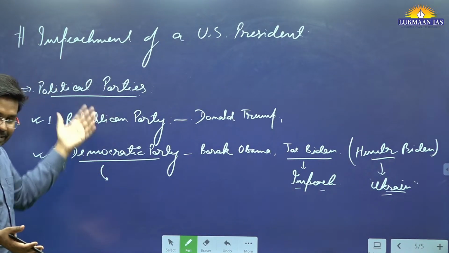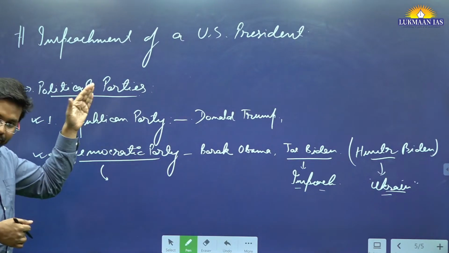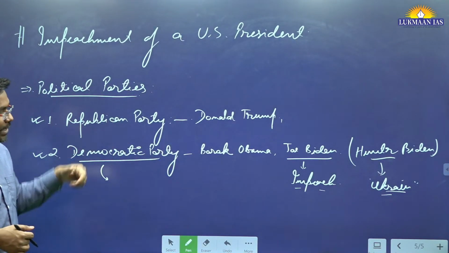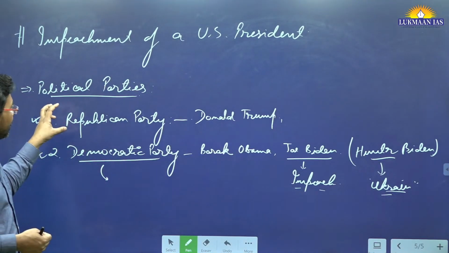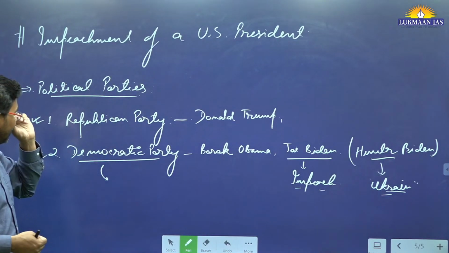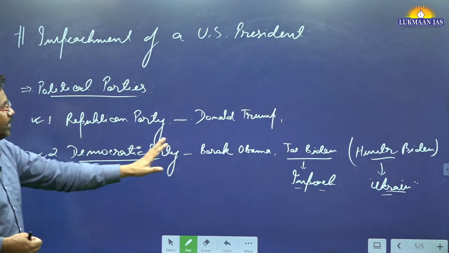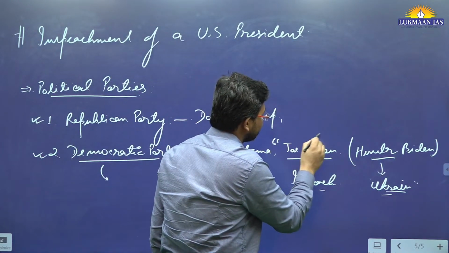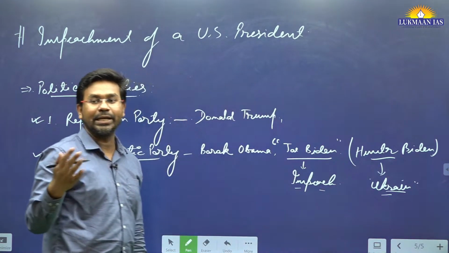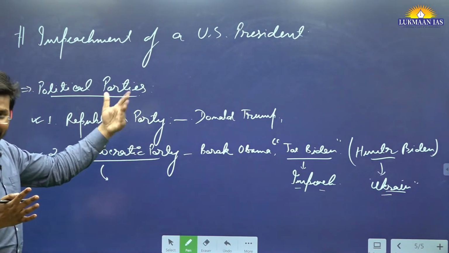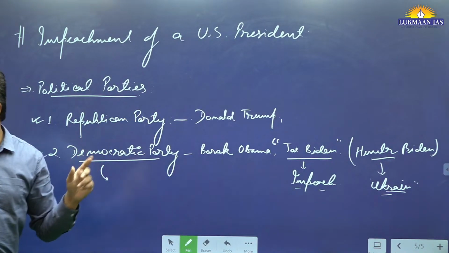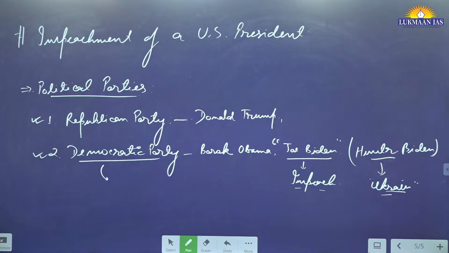Now in this article they have not mentioned the procedure that they follow. They have mentioned what the factors are for which impeachment is happening in the USA. So they have mentioned that Mr. Joe Biden may be impeached very soon, but impeachment may not lead to his coming out of the office. That's the thing. Donald Trump has been impeached 2 times, and in this article they have mentioned the names of various presidents who have been impeached. So their names are also important. Let us quickly see the names of those people.